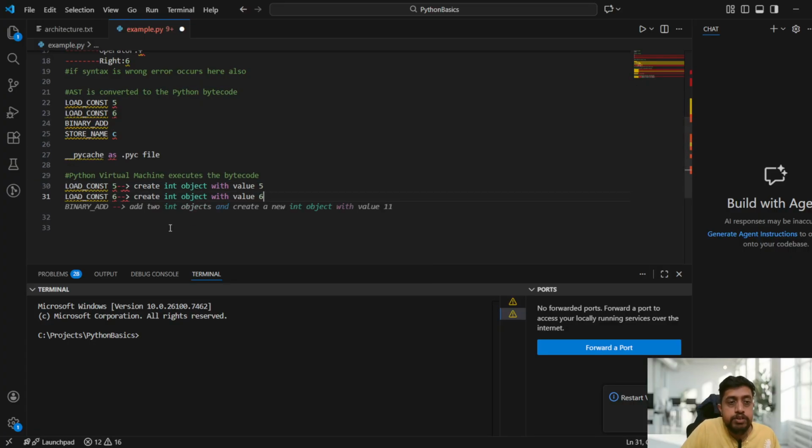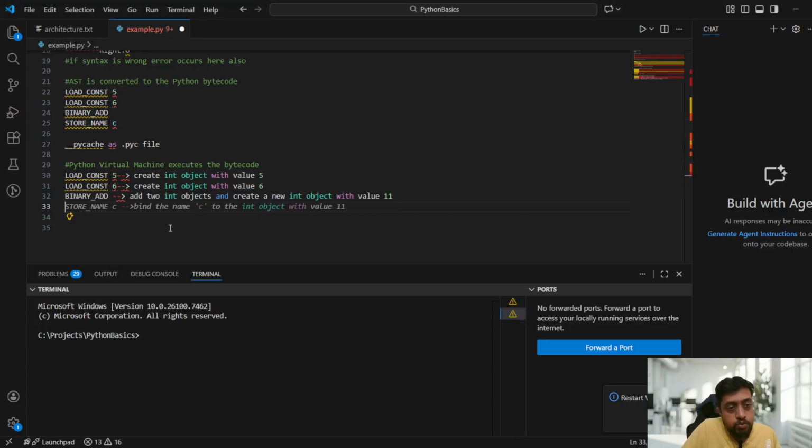Same thing, load const 6 means create an int object with value 6. Now binary add will add the two int objects and create a value 11, guys. And next, store name C binds the name C to the int object with value 11.